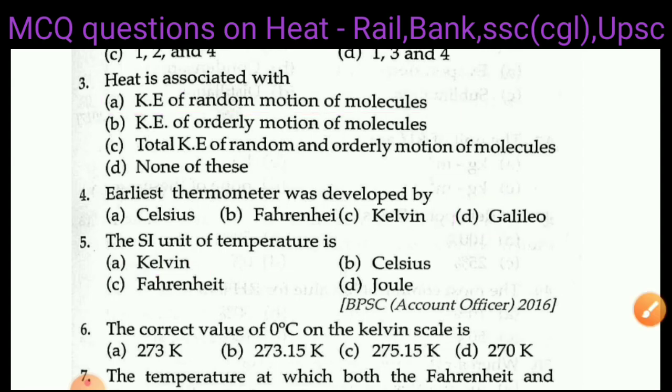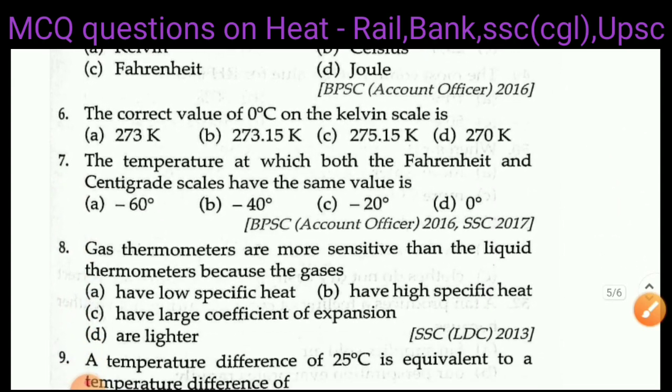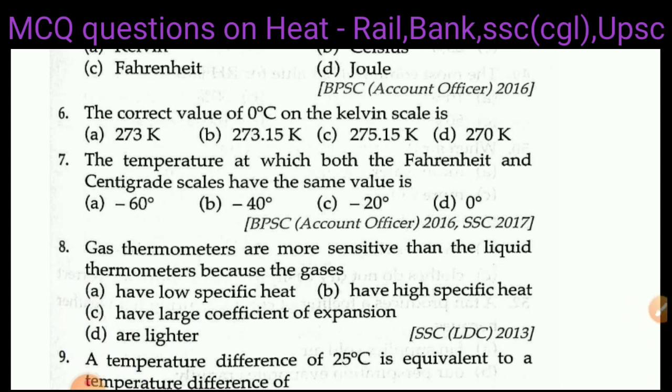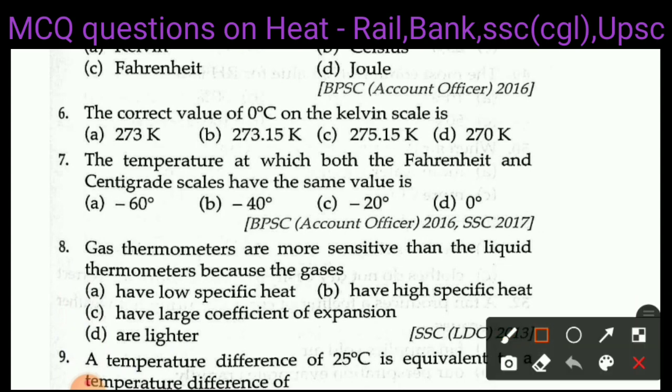Next question is question number 6. The correct value of 0 degree Celsius on Kelvin scale is? A, 273 Kelvin, B, 273.15 Kelvin, C, 275.15 Kelvin, D, 270 Kelvin. Right answer of question number 6 is B, 273.15 Kelvin.